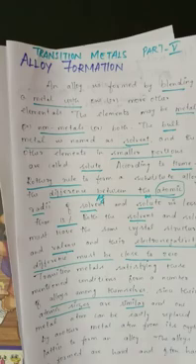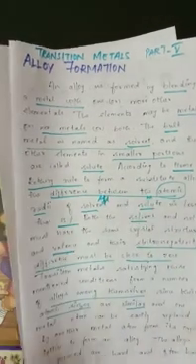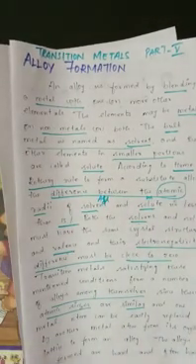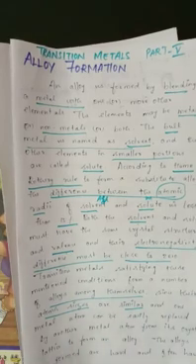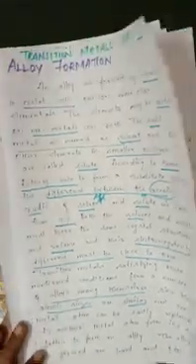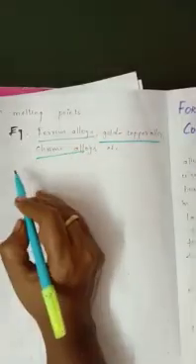If you are taking simply gold or silver or anything else, the alloy must be very much harder than the previous one. So after getting alloys, they must be harder than the initial, and they will already have a high melting point also. For example, we may take ferrous alloys. Many alloys we can see: ferrous alloys, as well as gold and copper alloys for making ornaments, and ferrous alloys, chrome alloys, and also copper alloys.